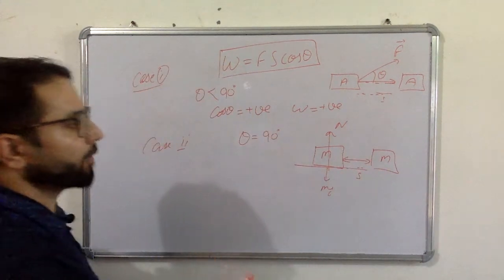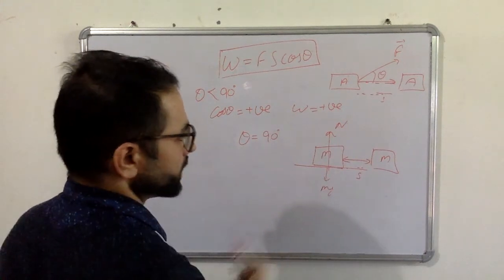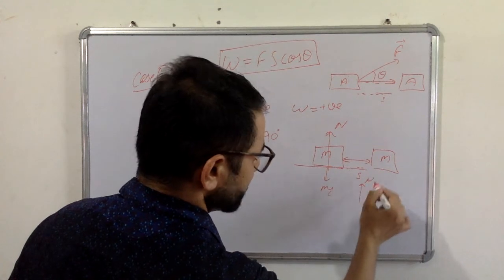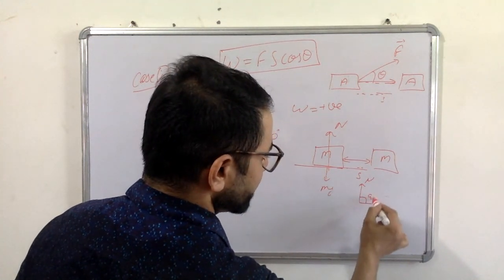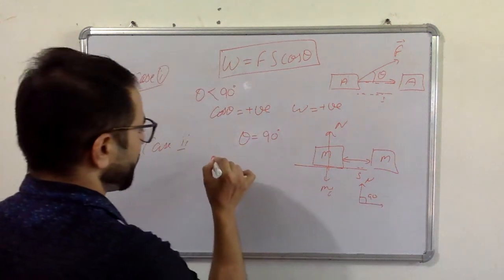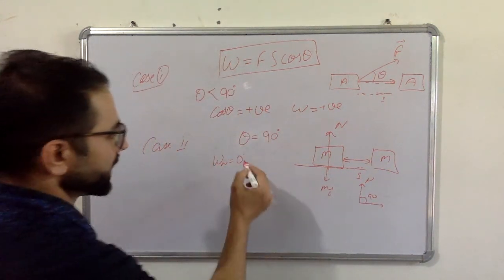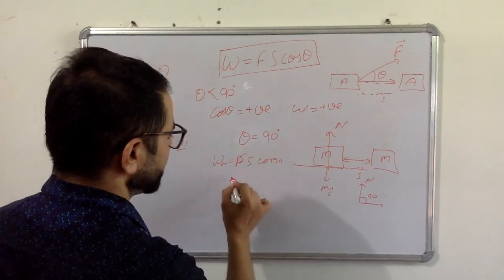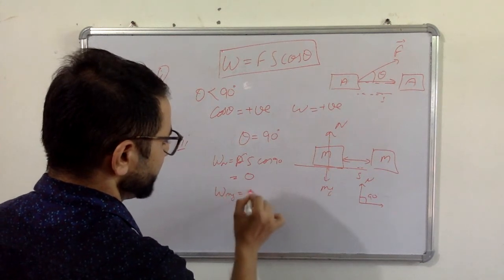Now we have to calculate the work done by normal force or mg force. We can clearly see that the normal force direction is this and the displacement direction is this, and the angle is 90 degrees. So work done by normal force is equal to F cos of 90 degrees, which is 0. The mg force work will also be 0.